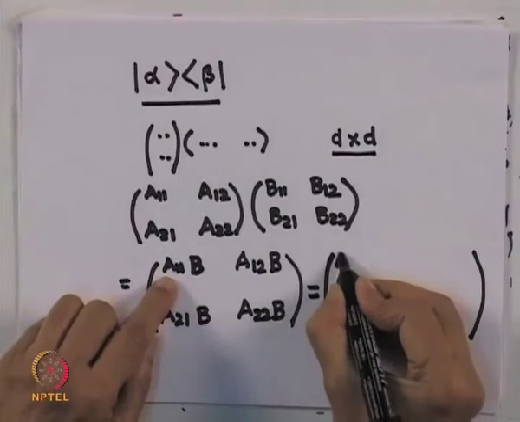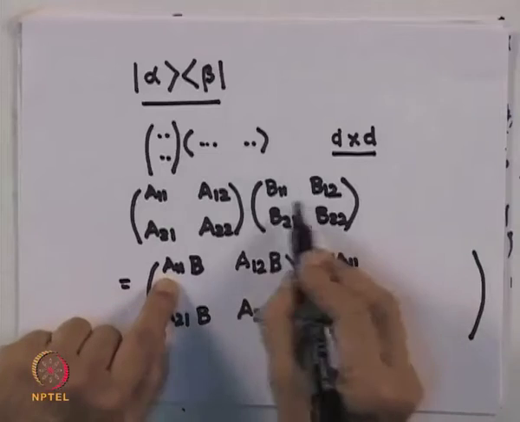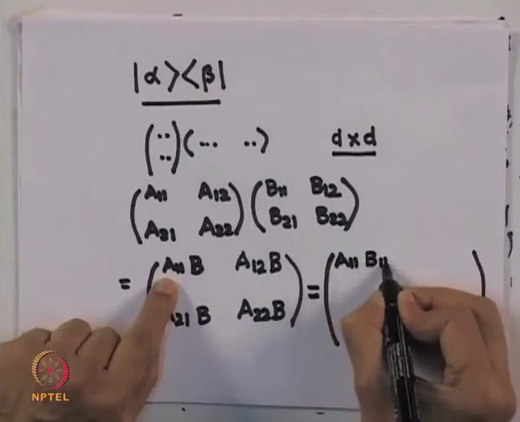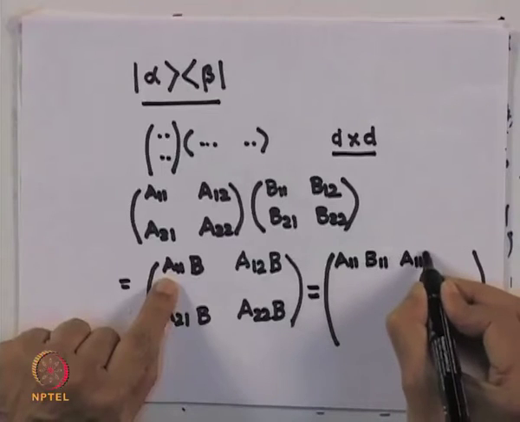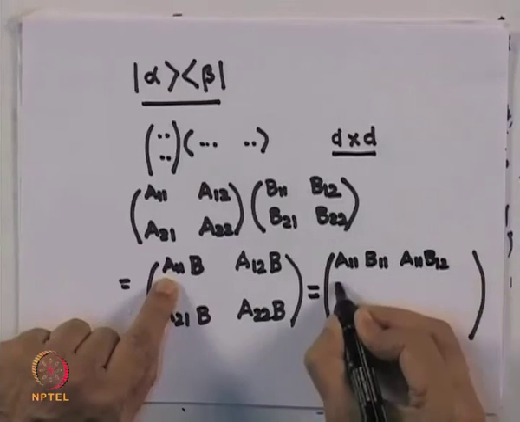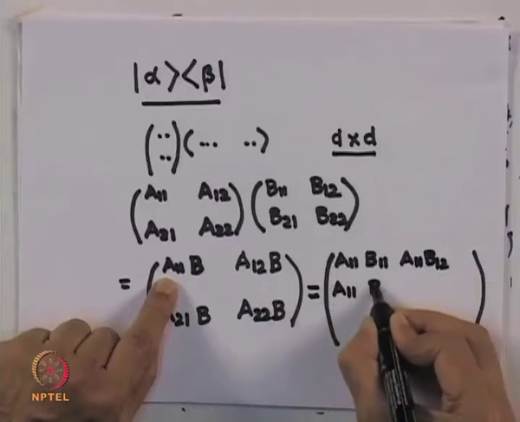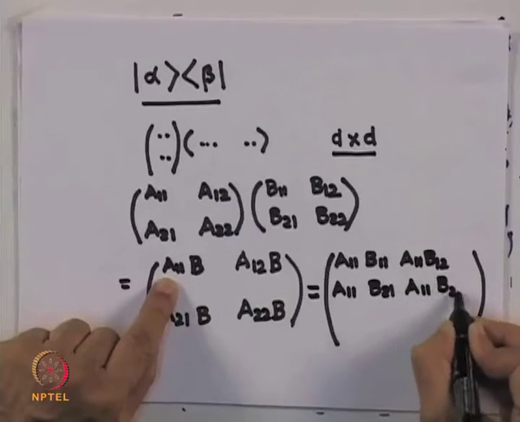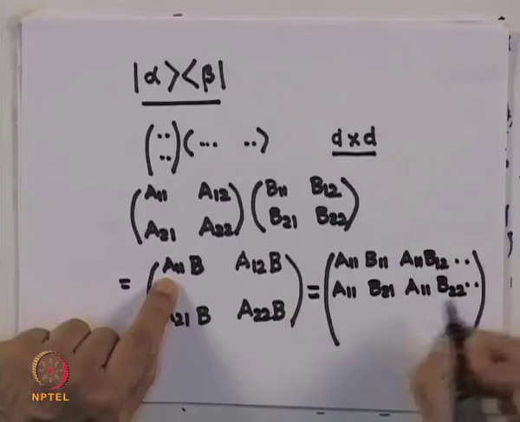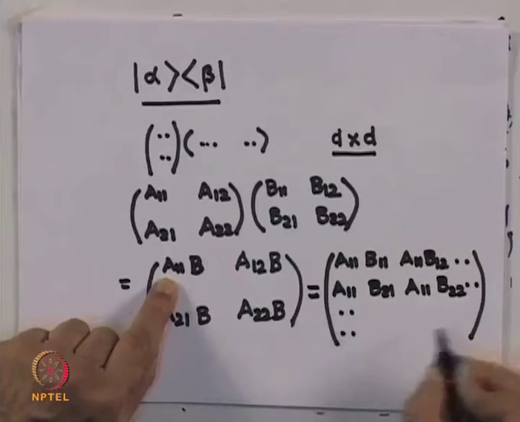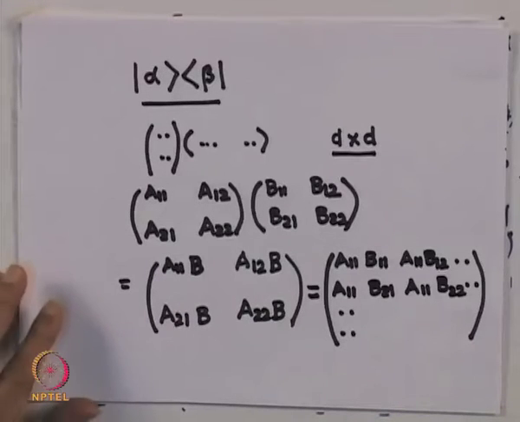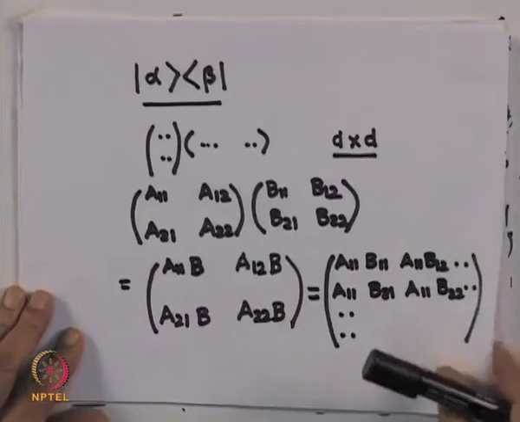I have A11 multiplied with this 2 by 2 matrix, so I will have A11 with B11, A11 with B12, A11 with B21, A11 with B22, and like this, so it will become a 4 by 4 matrix. So this is what is meant by a matrix product or a Kronecker product.